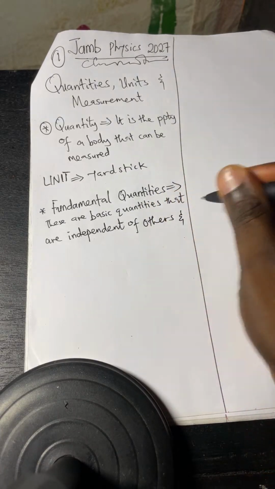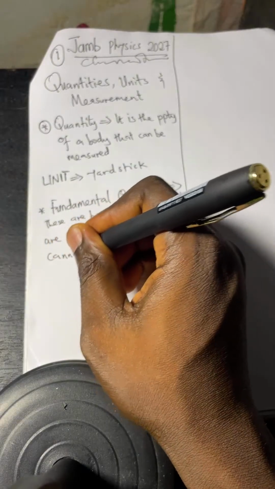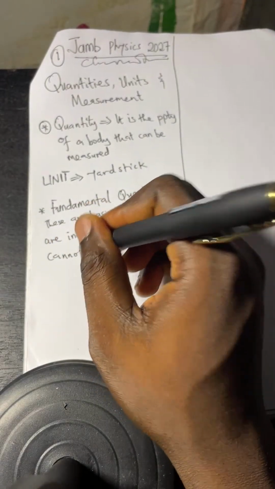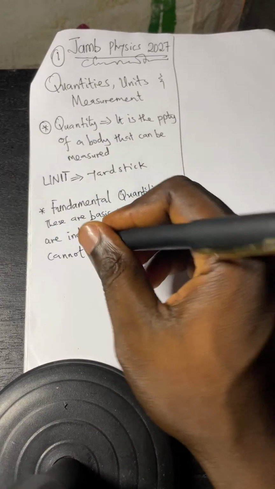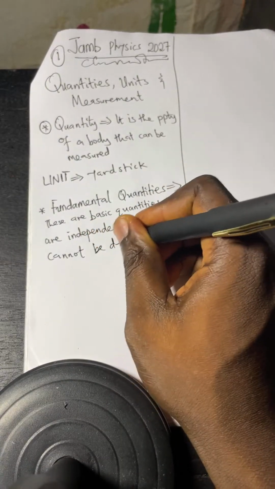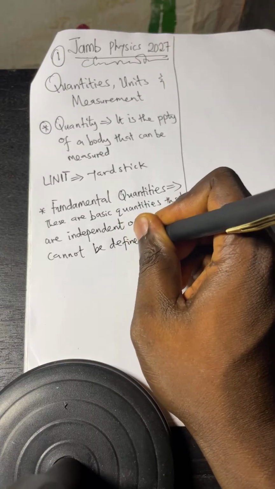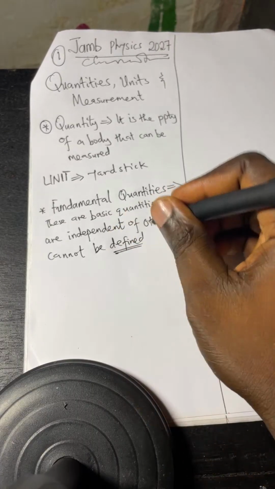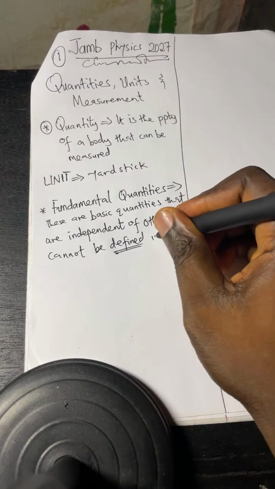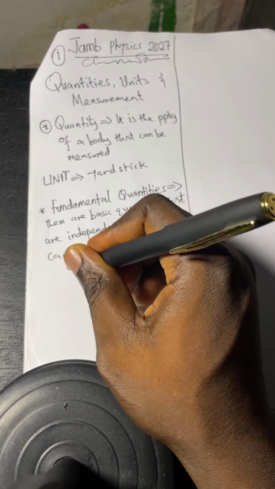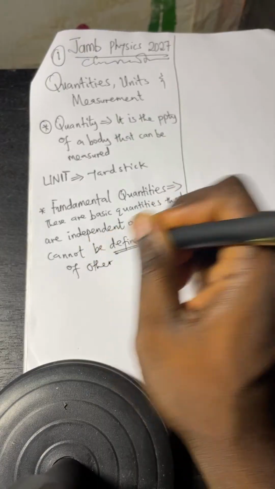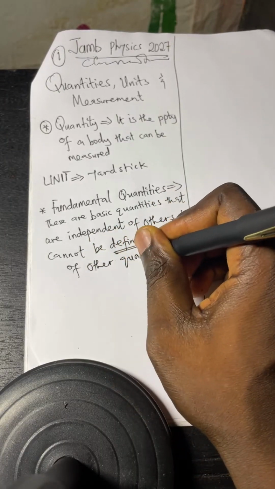And of course, take note, they cannot be defined in terms of other quantities. I said they are basic quantities that are independent of others and cannot be defined in terms of other quantities.